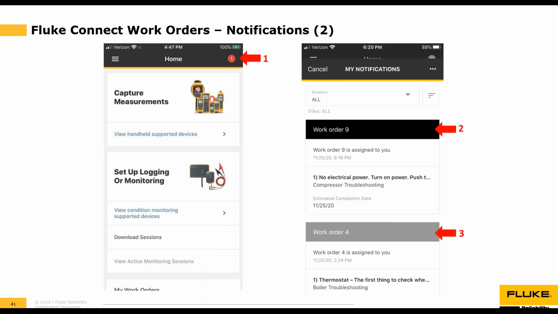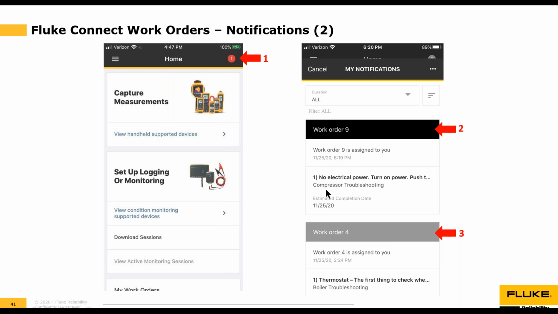The good news is that if he isn't logged into the mobile app, maybe he's at lunch and he's logged out because he's taking his lunch break, when he goes back in and does log in, he'll see a little red notification here. This tells him that he's got a notification that came in while he was logged out of the app, and he'll click on that, and he'll be able to see, okay, work order number 9 is assigned to you. This was the date and time that happened.